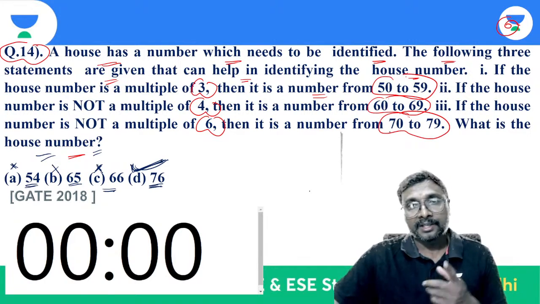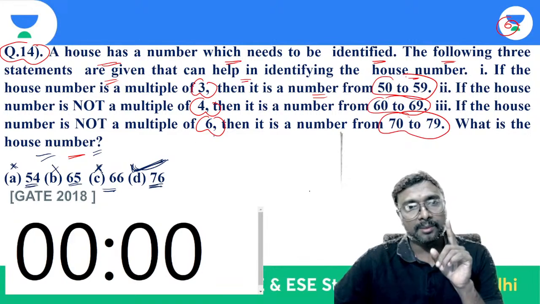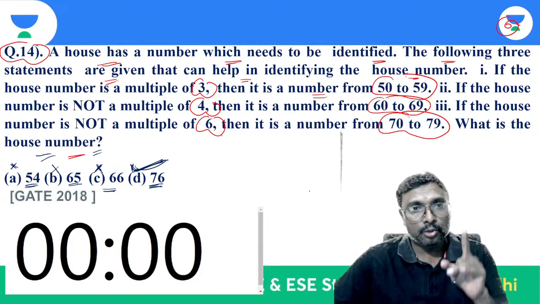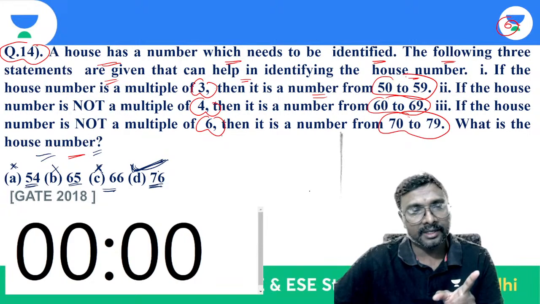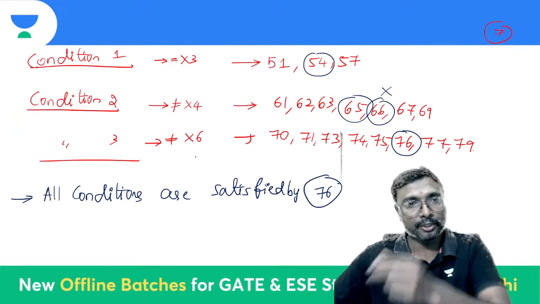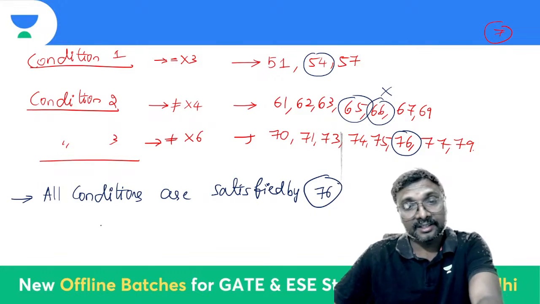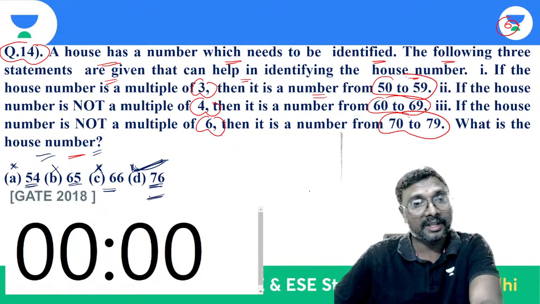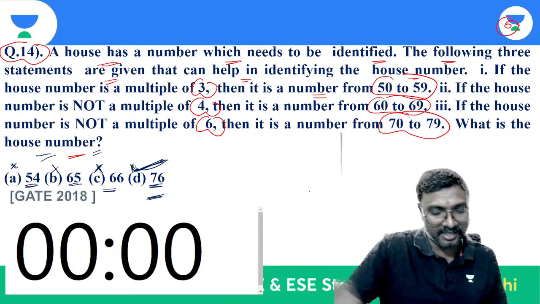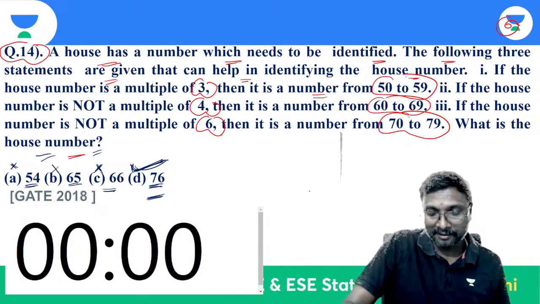Because in 70 to 79, it should not be a multiple of 6 and should be a multiple of the others. It should not be a multiple of 3. Yes, it is not a multiple of 3, but it is a multiple of 4, right? Yes. Absolutely right. So 76 is the only one which is satisfying all the conditions. Is that clear, everyone? Did you understand this question?